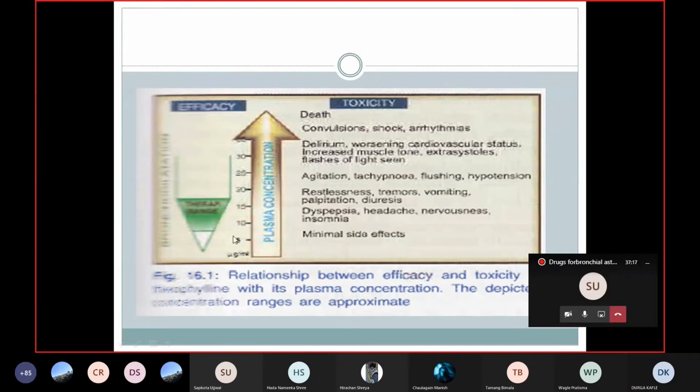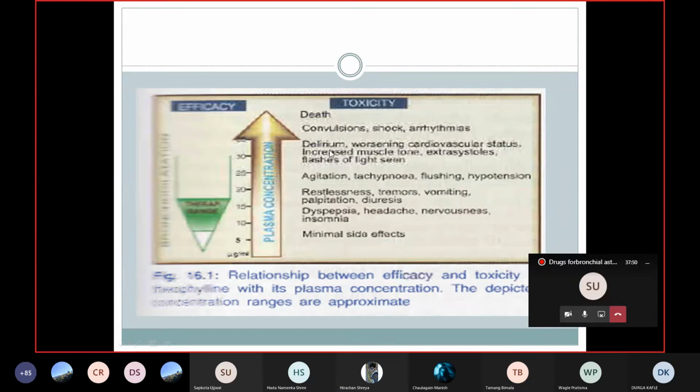Around 5 microgram per ml, minimal side effects, and more than 10 microgram per ml, there is dyspepsia, headache, nervousness, insomnia. When you further increase the dose, restlessness, tremor, vomiting, palpitation, which affect the CNS. And when you increase the dose to 20, it causes agitation, tachypnea, flushing, hypotension, which affect the CVS, the cardiovascular system.